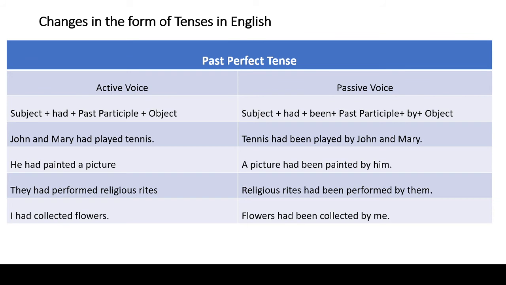The next example is I had collected flowers. This sentence also is written in past perfect tense, as the verb of the sentence, had collected, is in past perfect tense. So the tense of the sentence is past perfect tense. This sentence has SVO structure. I is the subject here. Had collected is the verb. Flowers is an object. So the answer is flowers had been collected by me.